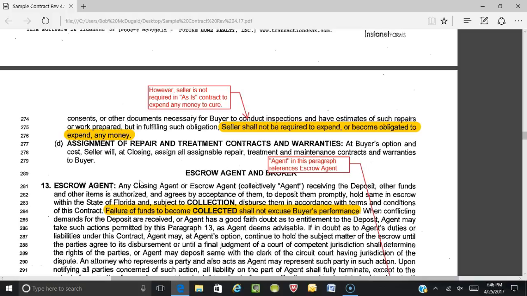All right. And if there is a $50 transfer fee at closing so that the new buyer can continue on with that warranty, then it says at the buyer's option, if they elect to, the seller will assign that. But it says at buyer's option and cost. So the $50 would be the responsibility of the buyer, and the seller has agreed not to withhold that ability to do that, whether it be other maintenance contracts.